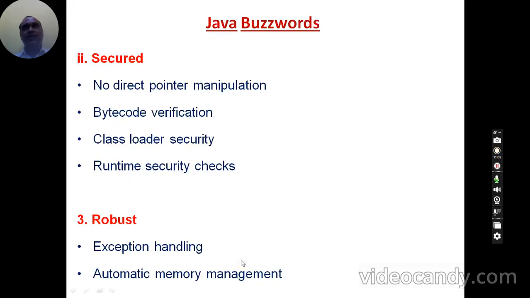At runtime, because of the garbage collector, Java is able to manage memory efficiently, so that any variable or method that requires memory is allocated memory. The garbage collector will see any variables which are declared and which are not making use of the memory space, and that memory space will be collected by the garbage collector and given to other variables which are in need of memory. Because of this, Java is called a robust language.